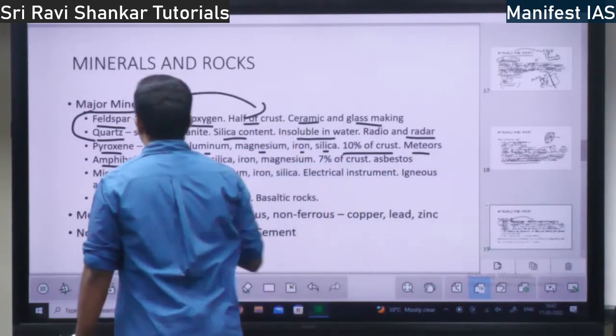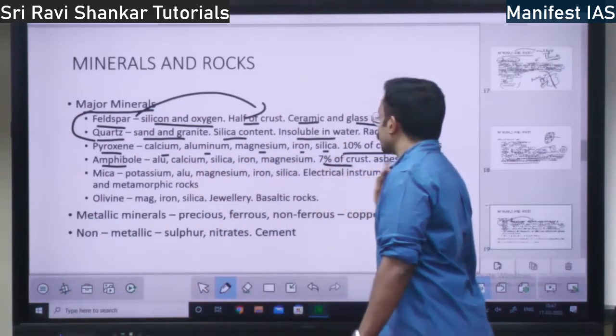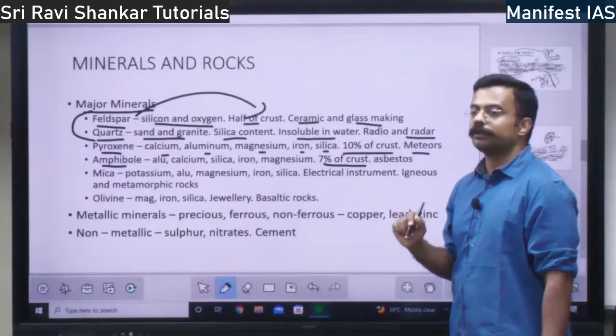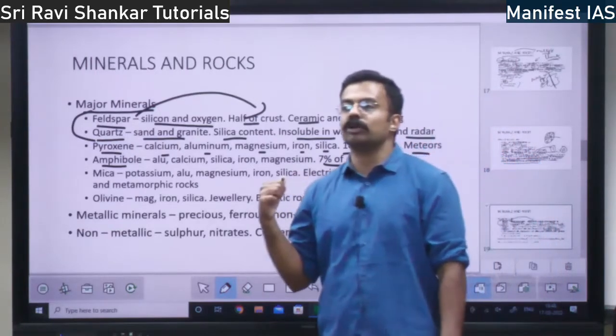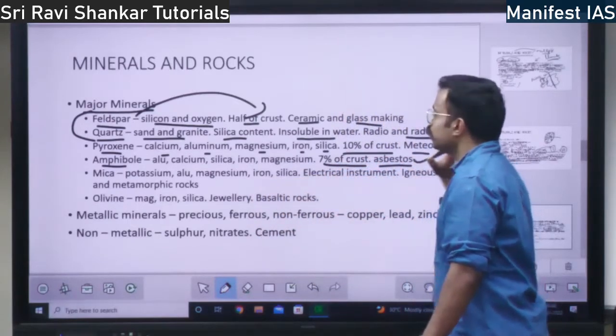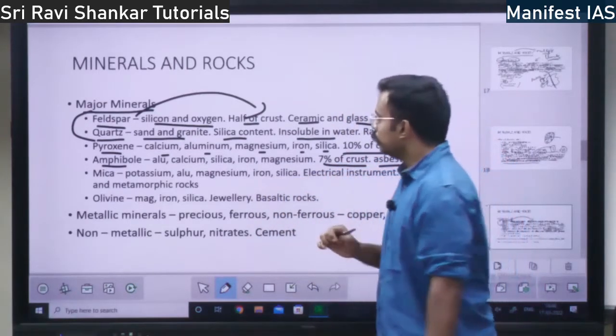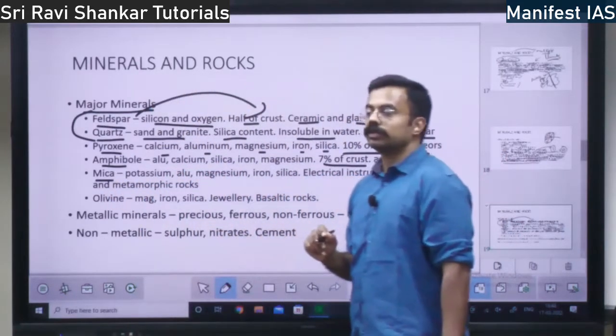Then you have amphibole. Amphibole also you need not know the elements which are there. 7% of the crust is amphibole, right? Where is this amphibole used? Asbestos sheet. In the asbestos sheet, you will find the amphiboles. Next you have mica. Where is mica used?